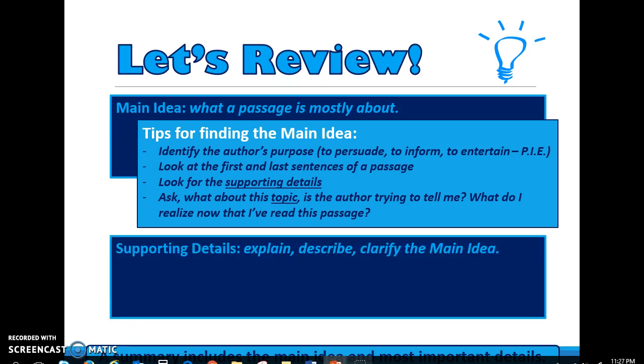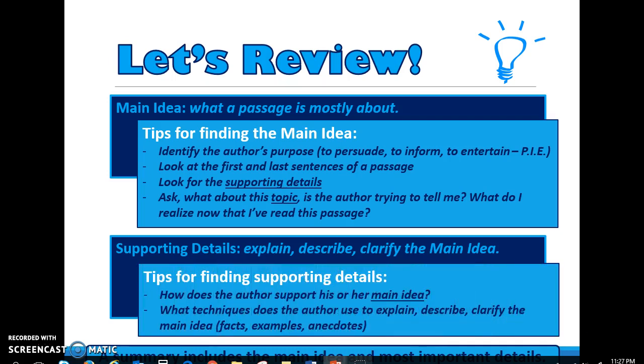Supporting details explain, describe, or clarify the main idea. Tips for finding supporting details. How does the author support his or her main idea? What techniques does the author use to explain, describe, or clarify the main idea? Facts, examples, anecdotes. A summary includes the main idea and the most important details. If you have any questions about main idea, supporting details, or summarizing, make sure to ask your teacher.